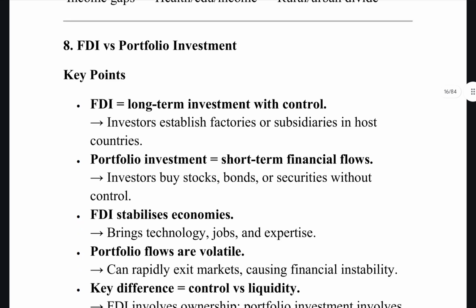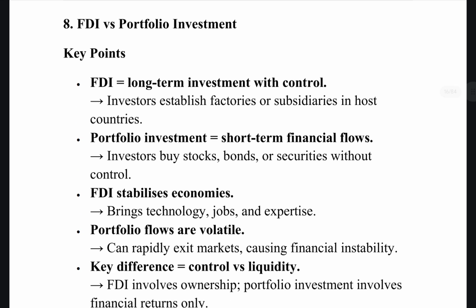Then FDI versus portfolio investment. So what is FDI? FDI is long-term investment with control. That is, they will establish factories or subsidiaries in host countries. They'll stay here for a longer time. Both of them are cross-border financial flows, but there are differences, and that is what I am trying to explain. Portfolio investment is actually short-term financial flows. That is, the investor will not establish a factory or subsidiaries, rather they'll just buy stocks, bonds or securities. So in this case, they do not exert any control. But when you have an institution here, they have more control.